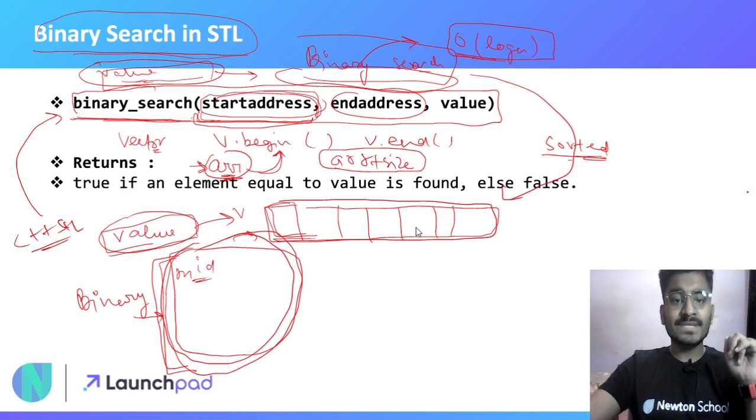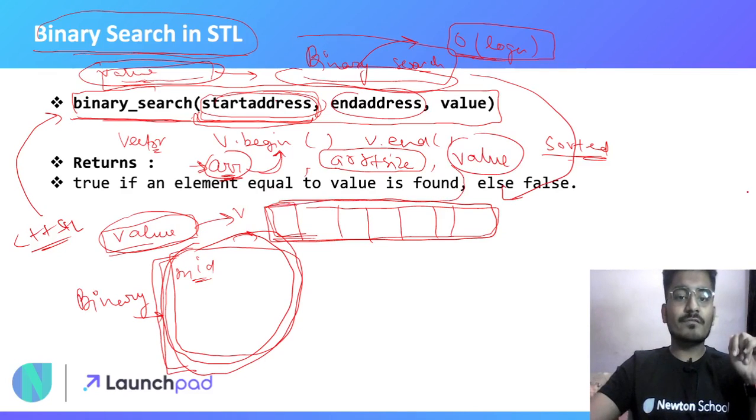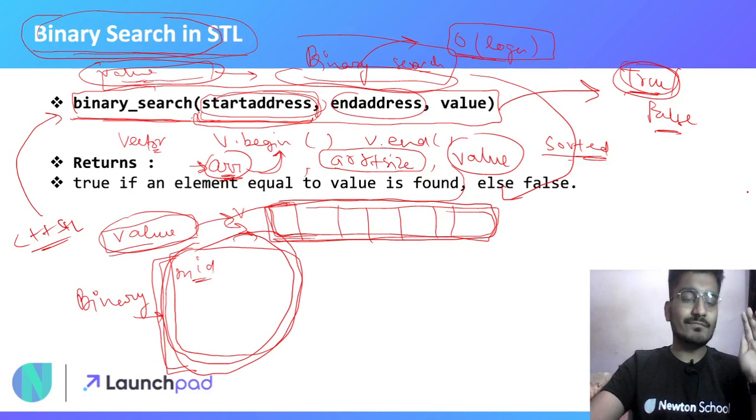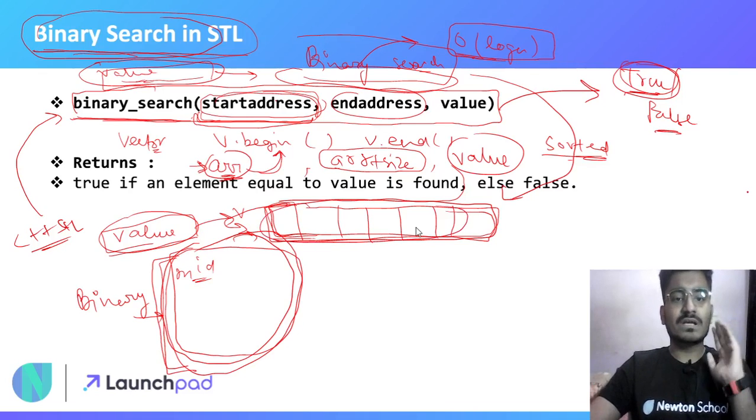And the third argument of this function will be the value, the value of the target which you are searching in this container. This function will simply return true or false. That is, if the value is present in this container, it will return true, otherwise it will return false. Isn't this a good thing, that you have a pre-implemented binary search function and you can use it anywhere, if you are using C++?